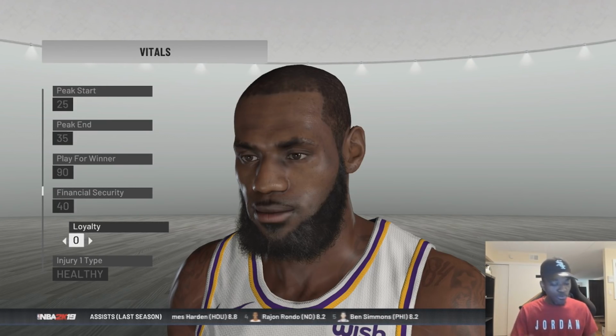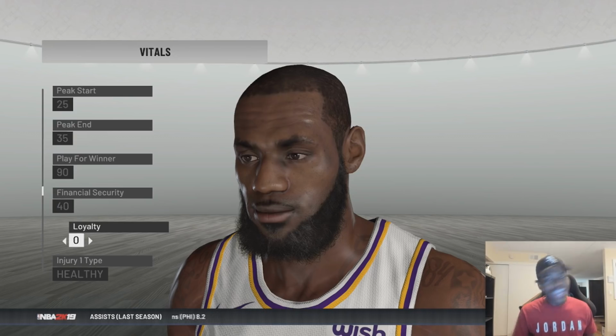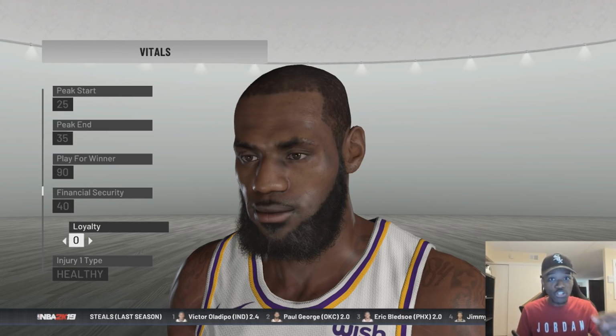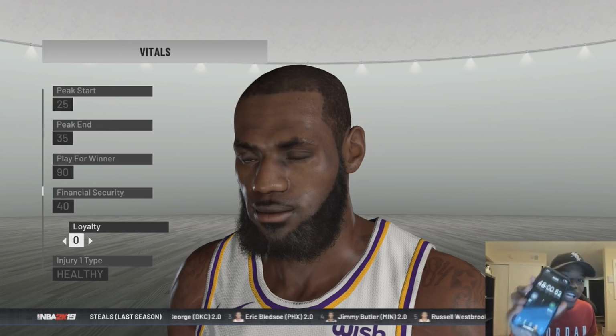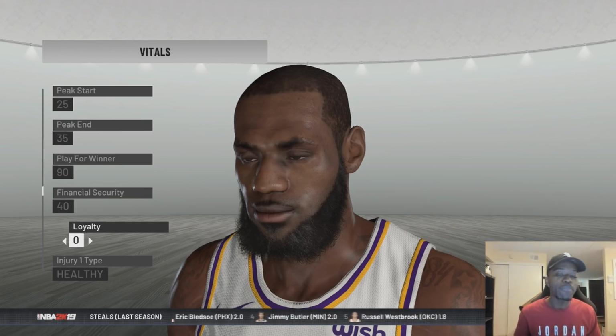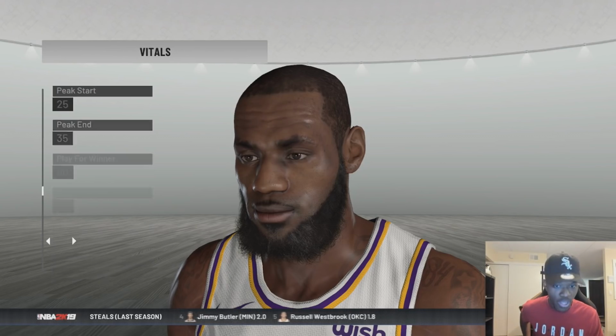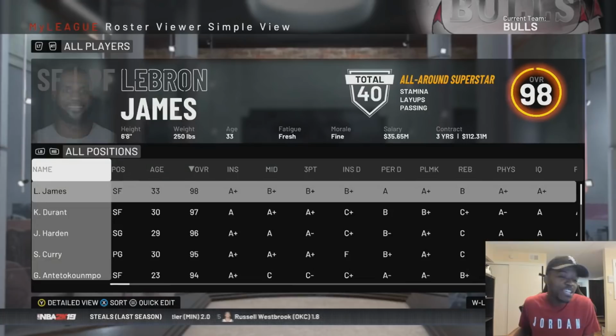Now, what I did, I went to every single player in the NBA and put their loyalty on 0. And I knew this was going to take a long time, so I started a timer from the first player to the last. It took me 48 minutes to create. You may not be able to see it. 48 minutes to create this roster, put everybody's loyalty down to a 0. So in today's video, we're just going to see what's going to happen.